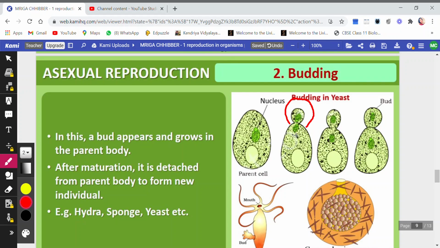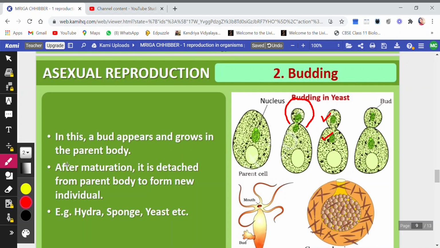A little bit of nucleus remains in the parent, and half of the nucleus has gone into the bud, and now the nuclei have separated. Each one of them has its own nucleus, and the bud has grown in size also.